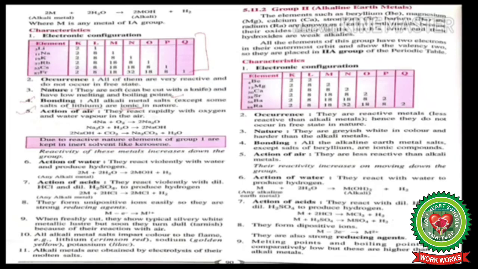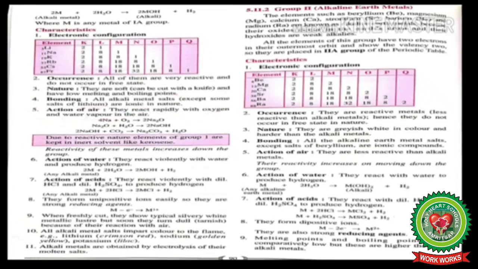Action of air. They react rapidly with oxygen and water vapor in the air undergoing these reactions. Due to reactive nature, elements of group 1 are kept in inert solvent like kerosene. Children, you can get a question here that why alkali metals are kept in inert solvent.